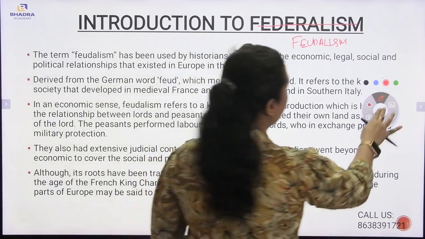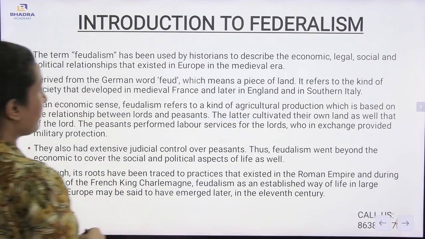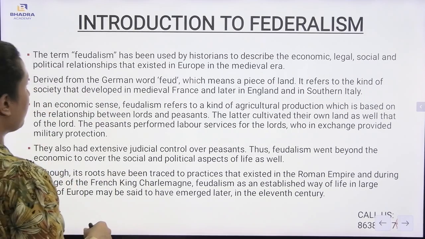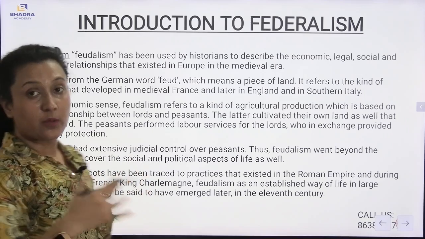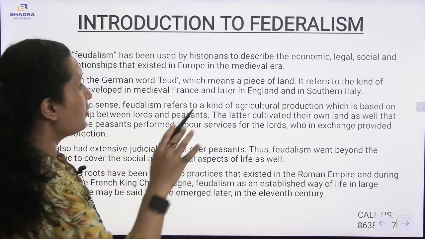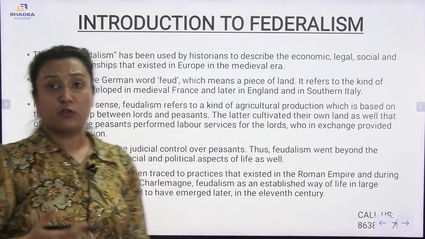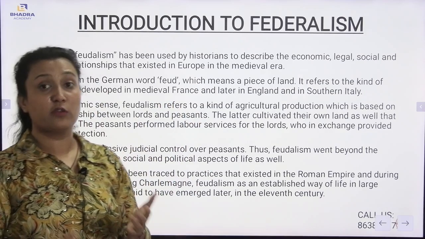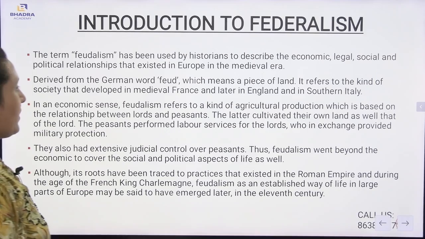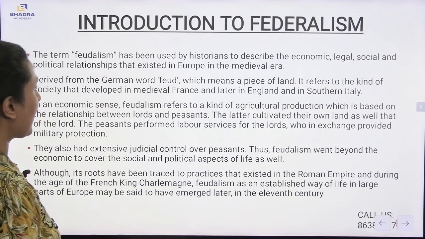So here we will be understanding that term only, feudalism. What do you mean by the term feudalism? Now, the term feudalism has been used by historians to describe the economic, legal, social and political relationships that existed in Europe in the medieval era. Derived from the German word feud, which means a piece of land, it refers to the kind of society that developed in medieval France and later in England and in southern Italy.